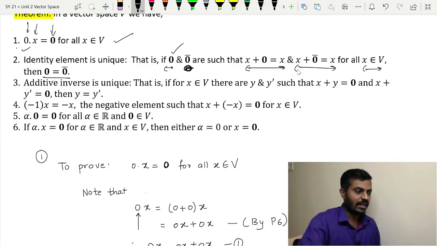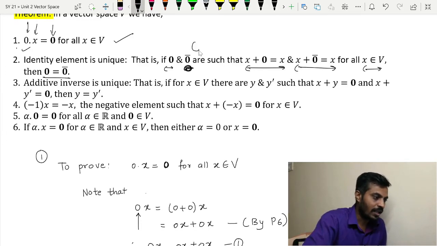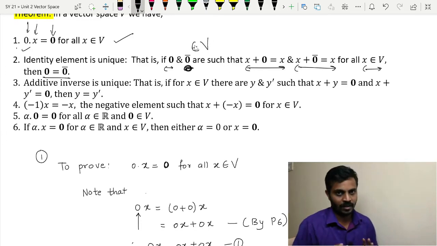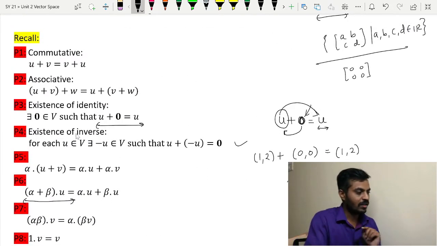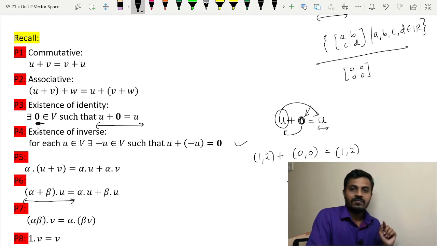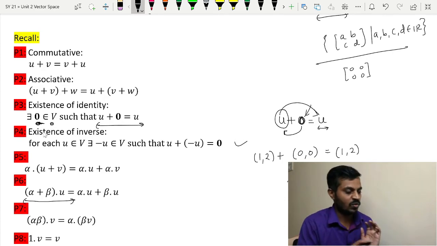Now note that 0 and 0 bar are elements of the vector space V, because what is said in the third property is that the 0 vector exists, and that is from the vector space only.